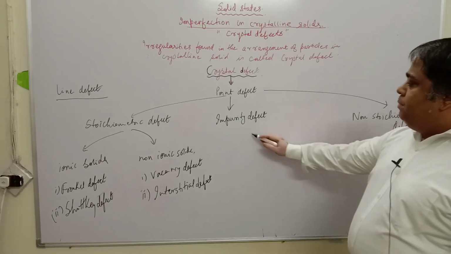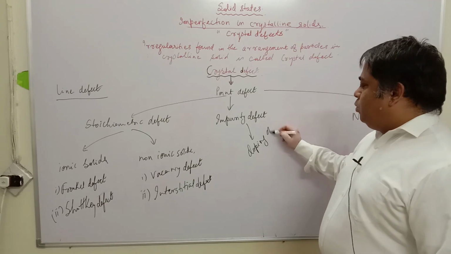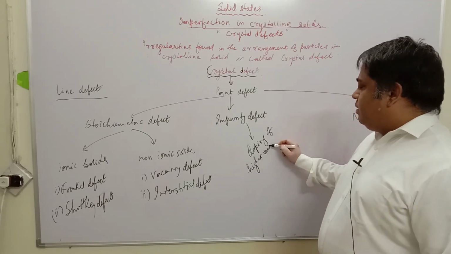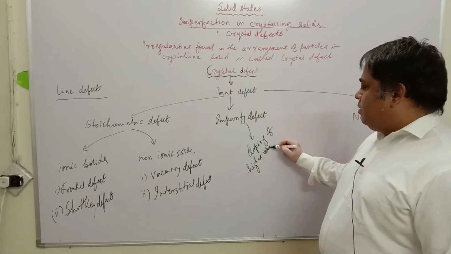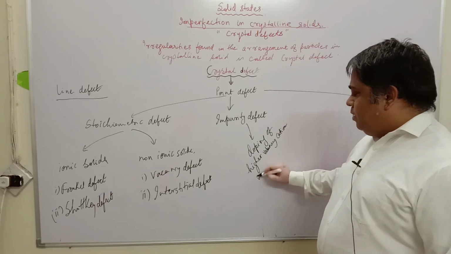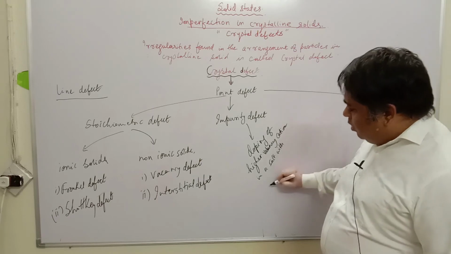In case of impurity defect, what happens? Doping takes place. Doping of higher valency cation in a salt with lower valency cation.